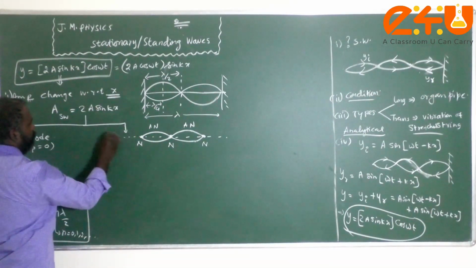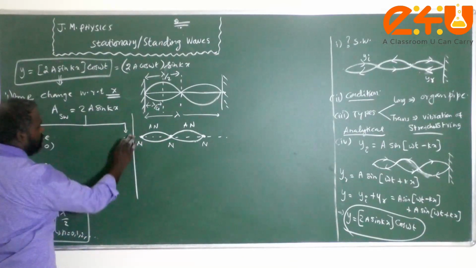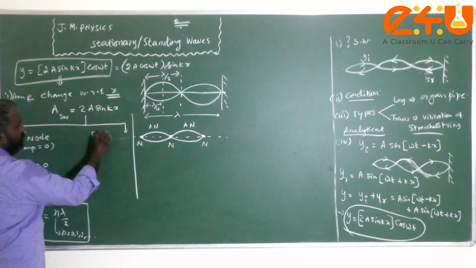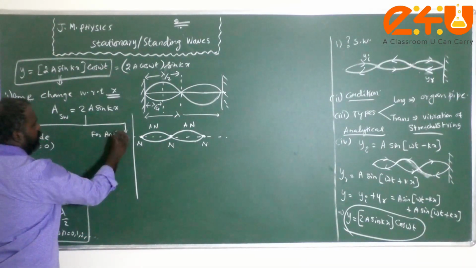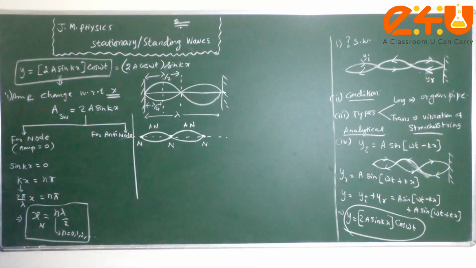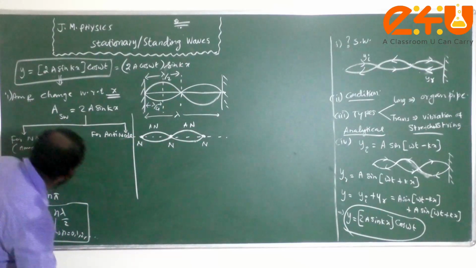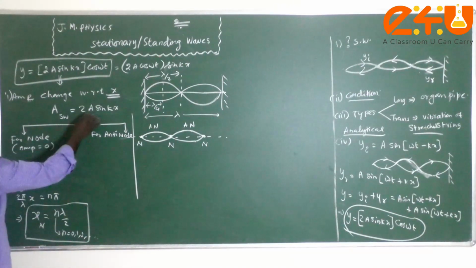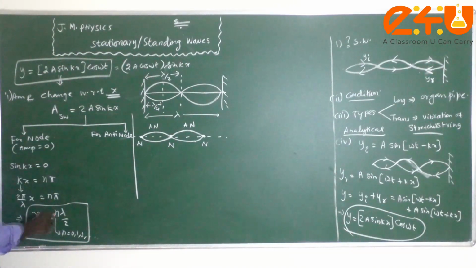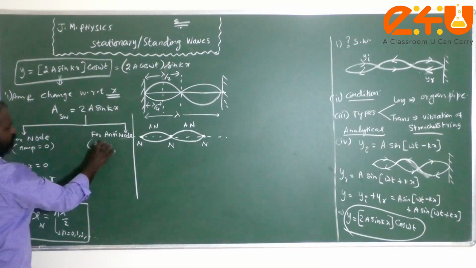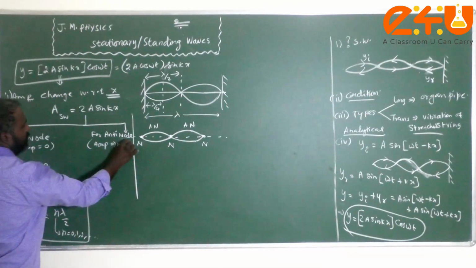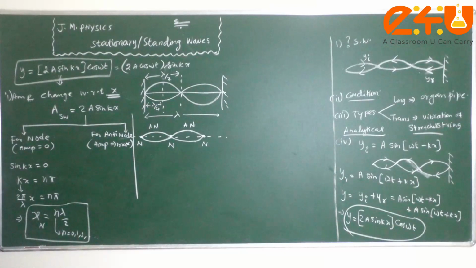Now in the case of the antinode, what is the condition? You just see that the displacement should be either plus or minus 2a, the maximum displacement. That is, the amplitude of the standing wave should be maximum.